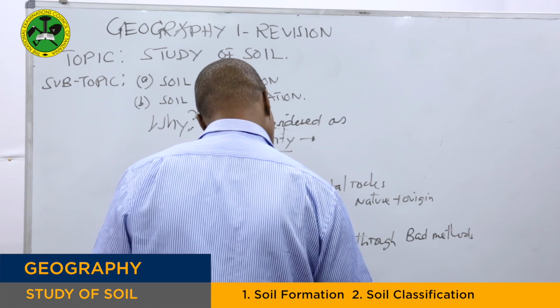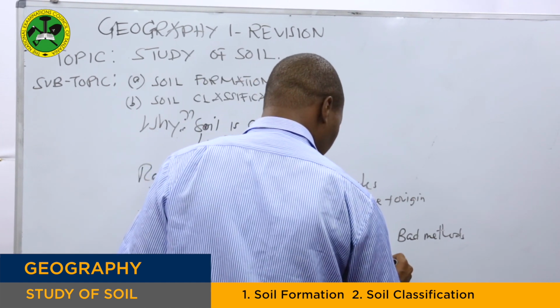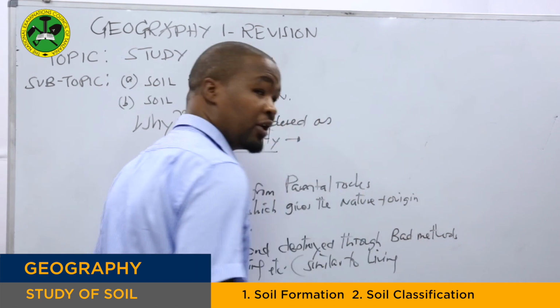So similar to a living organism, as you can see, similar to a living entity, a living entity can be born and die.